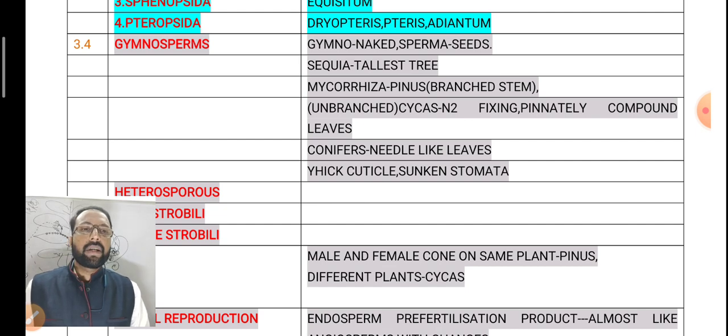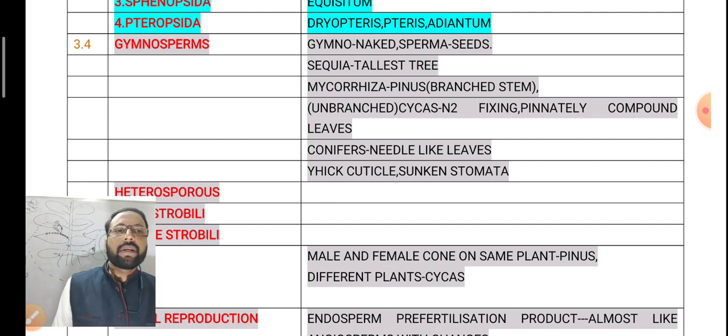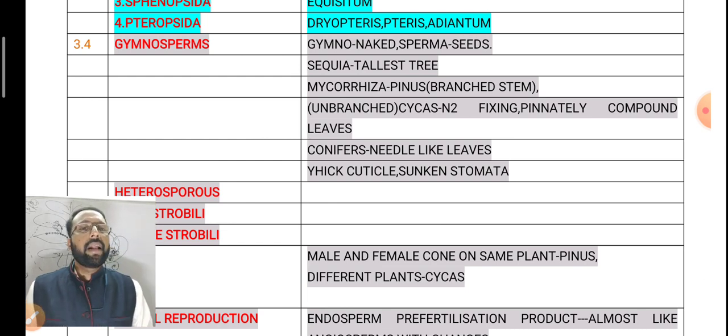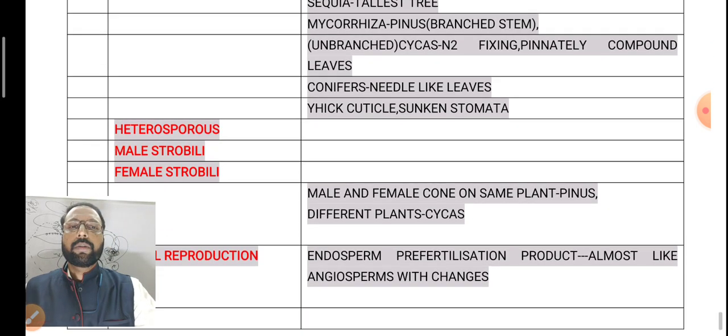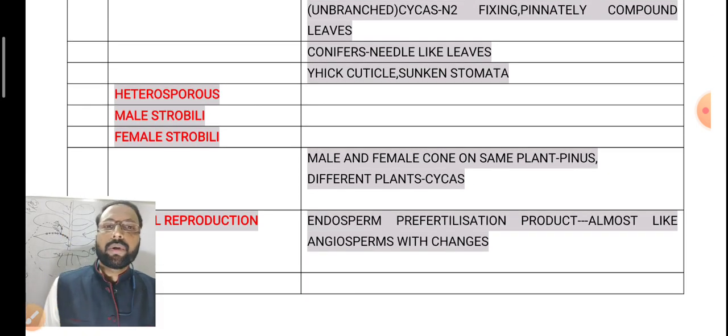In Pinus, branched stems are present. Unbranched stems are seen in Cycas. Especially in Cycas, pinnately compound leaves are present, whereas needle-like leaves are present in conifers. The leaves contain thick cuticle and sunken stomata. Gymnosperms are heterosporous.